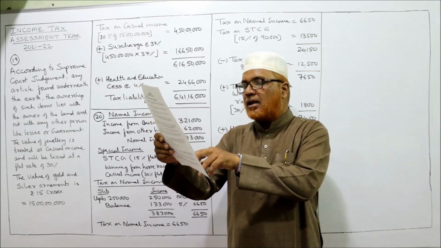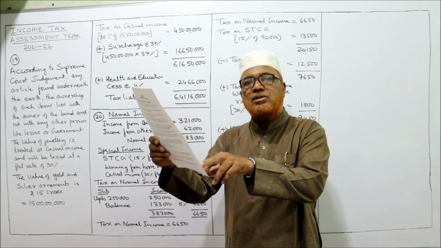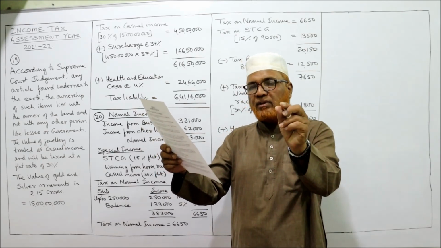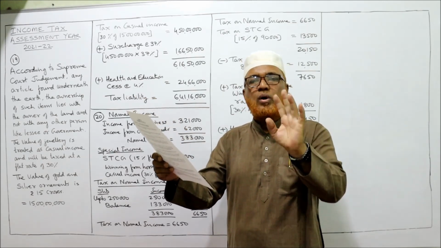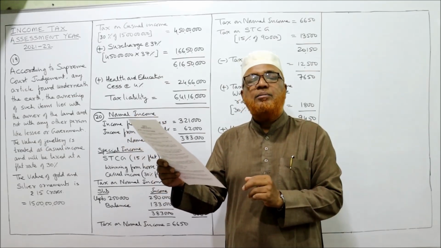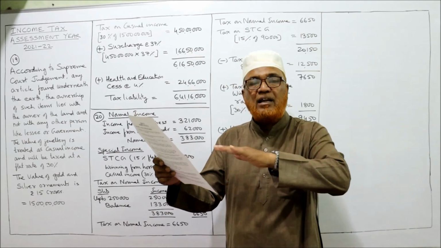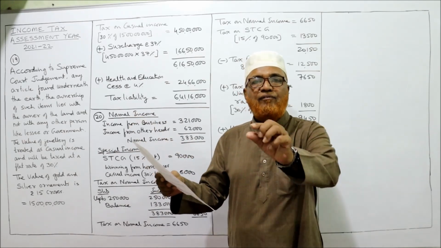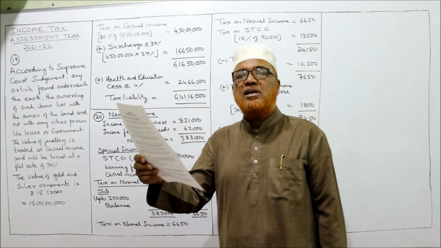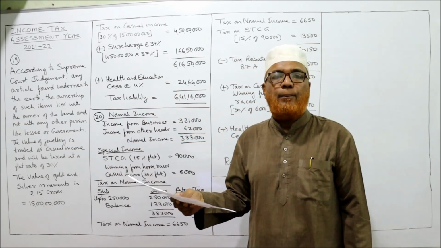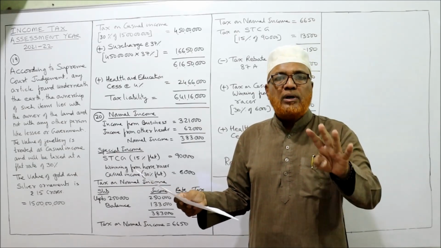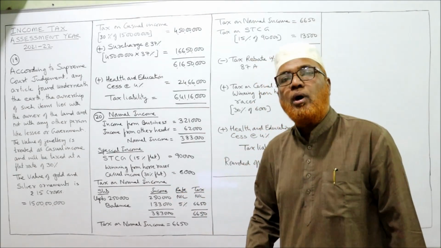The normal incomes are income from business 3,21,000 and income from other head 62,000. So 3,21,000 plus 62,000. These 2 are the normal income. And special incomes are short-term capital gain at a flat rate of 15%. When flat rate is given, it is a special income. Similarly, winning from horse races, that is a casual income, flat rate of 30%. So totally 4 incomes. Now how to compute the tax liability?